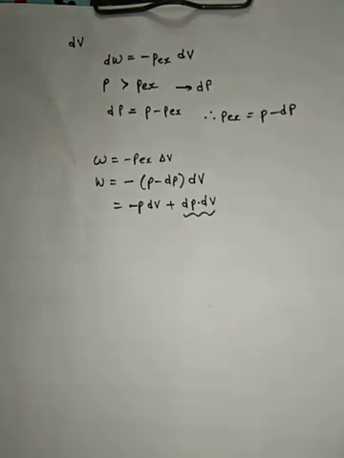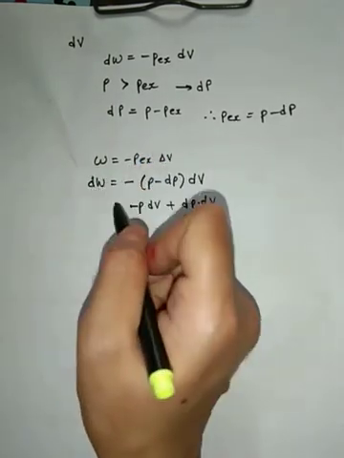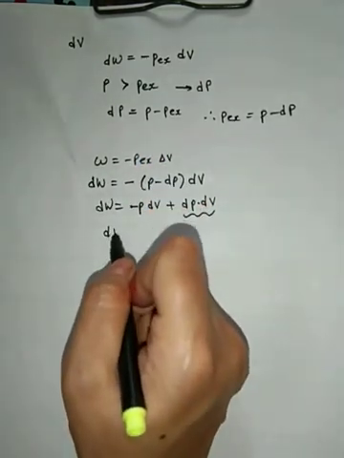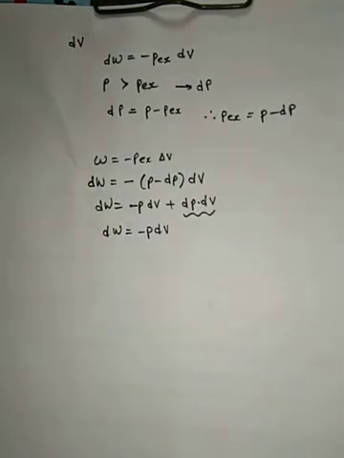So we are neglecting that, and what will I get? This is dW, a small amount of work done. So dW I will simply take as minus P dV. Okay.